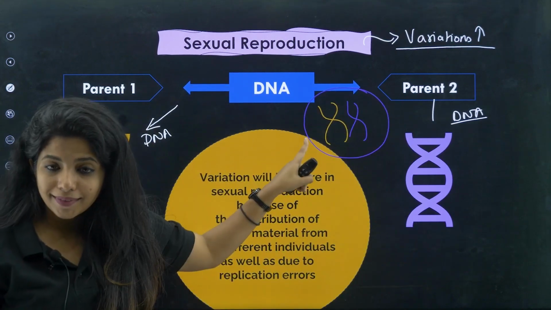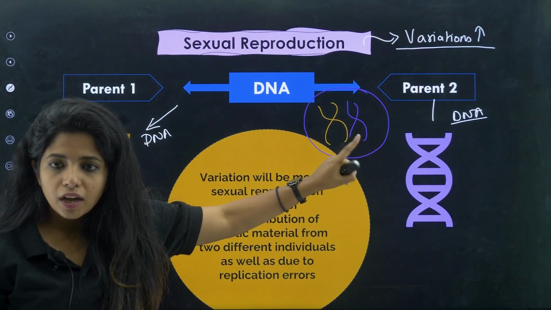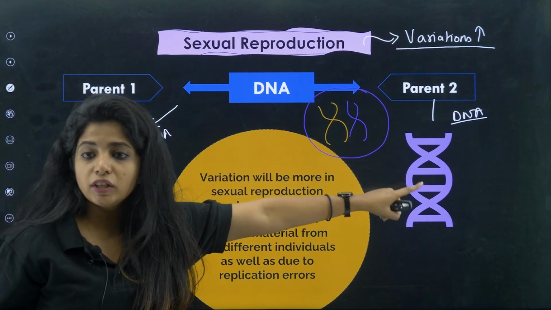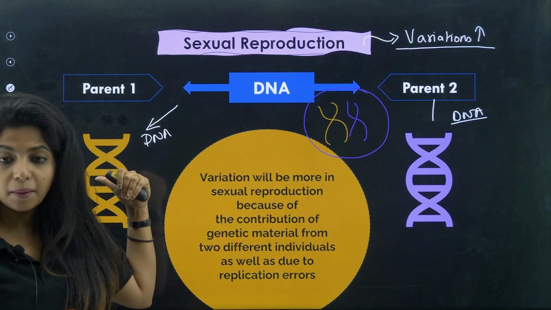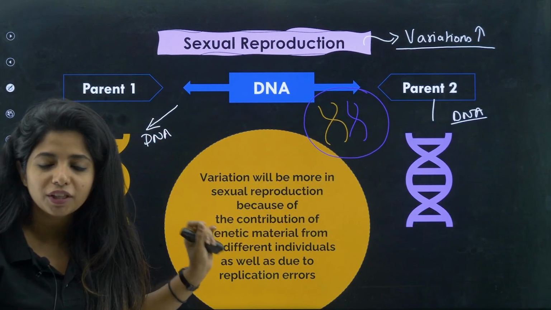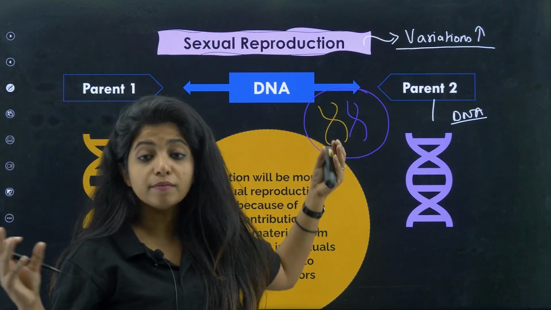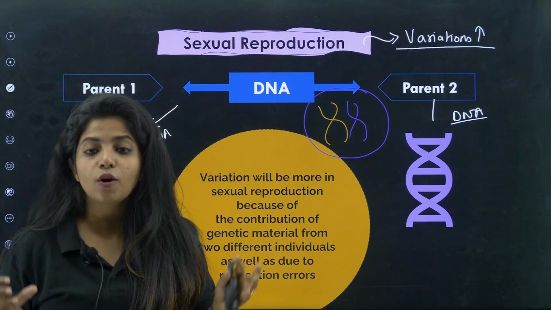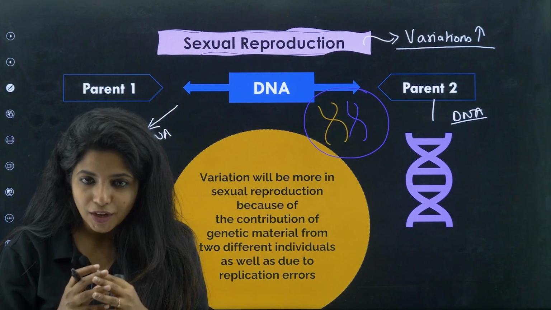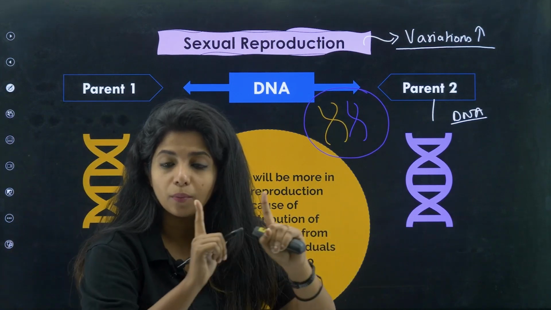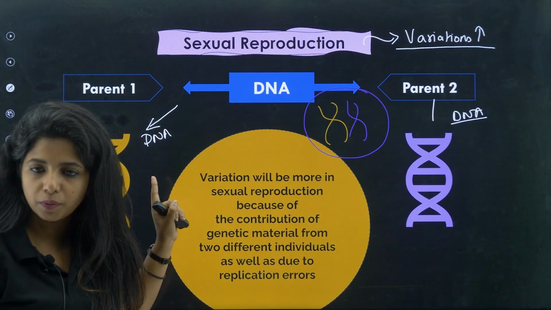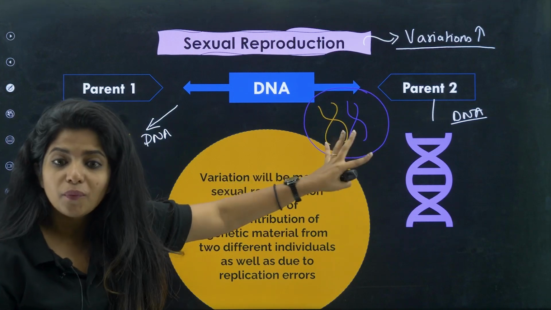Now, don't you think it will bring out variation? The child would look quite similar to this parent and that parent, but not exactly similar to any of the parents, because the child is a mixture of both the DNA or both the genetic material. So they cannot look exactly similar to one particular parent. That cannot be possible. It will be a mix of two parents.